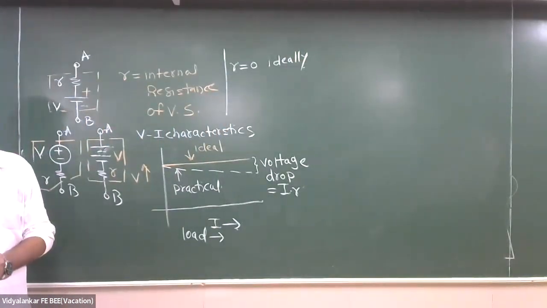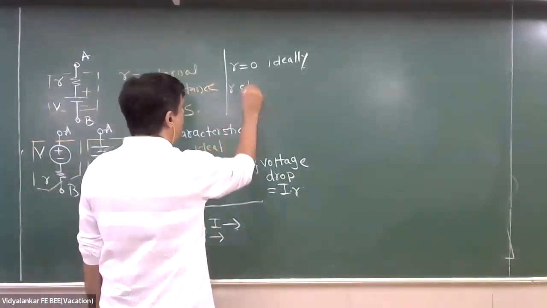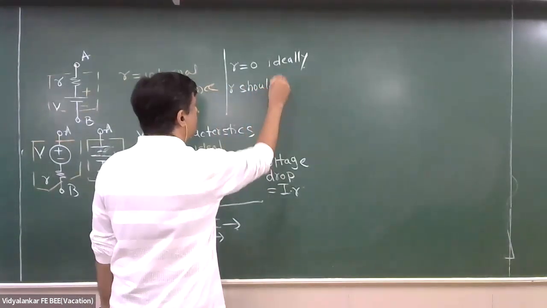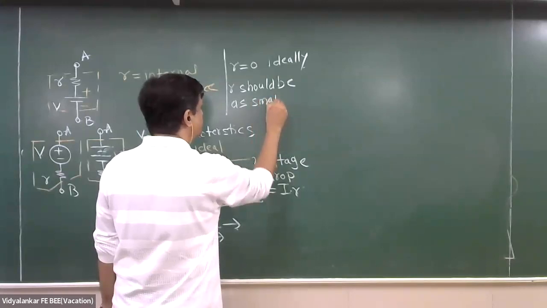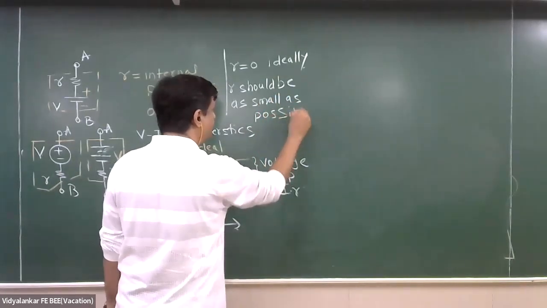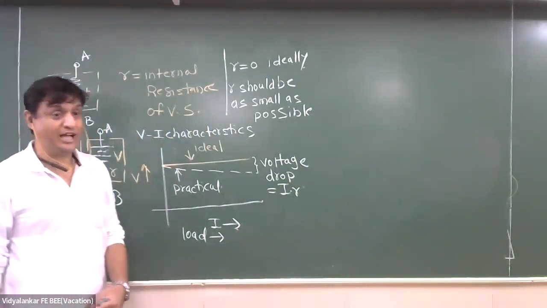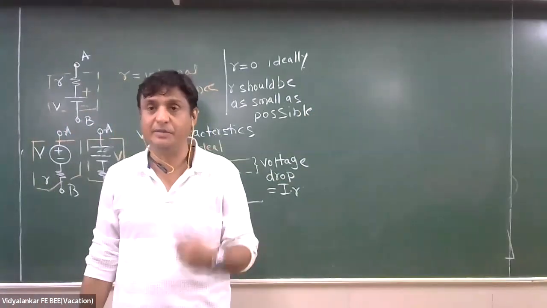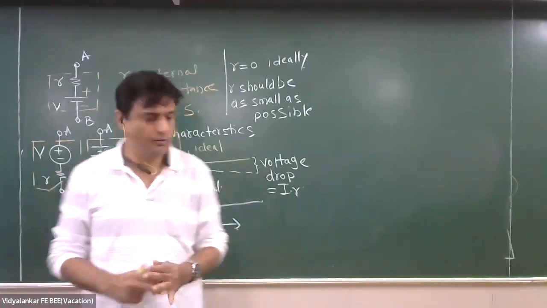Now nothing is ideal in this world. Can I say R should be as small as possible? Practically negligible. We cannot even make it negligible, we make it as small as we can while manufacturing, but we cannot make it 0.